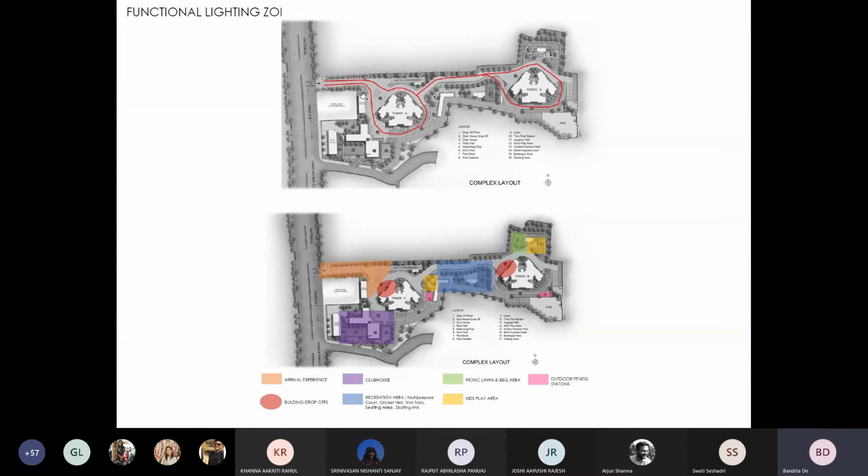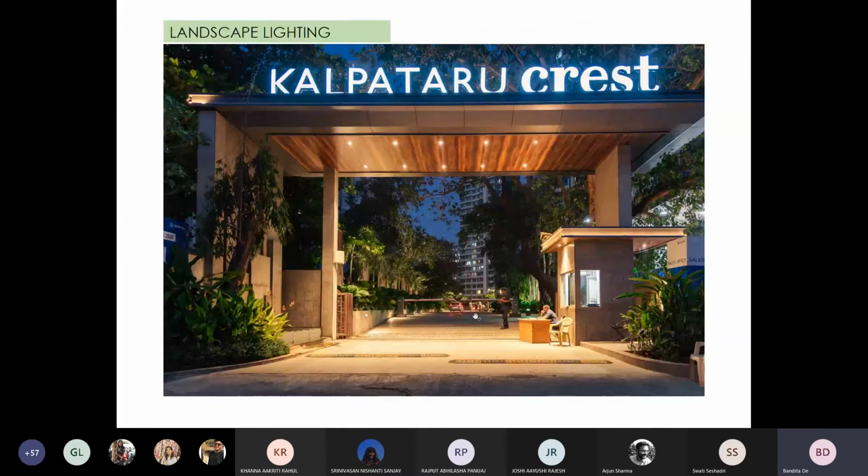So the functional lighting zones have been highlighted in this slide. The pathways or the driveways all around the towers and the focal areas like the arrival experiences, the clubhouse and the swimming pool area, entry to the towers, the recreational or sports area, or kids play areas. These areas were identified for functional lighting, and the other elements in the landscape could be aesthetically enhanced.